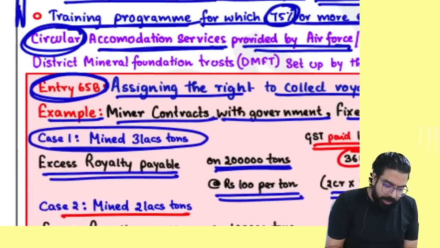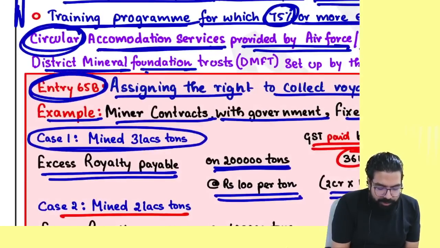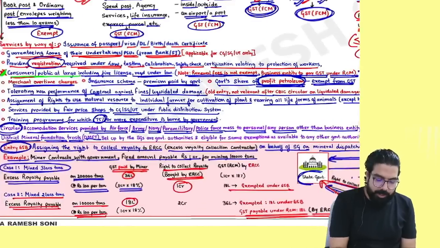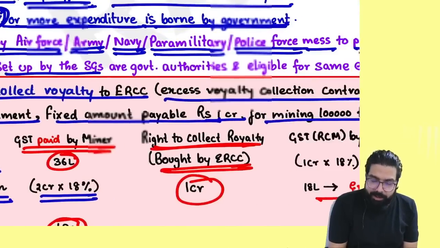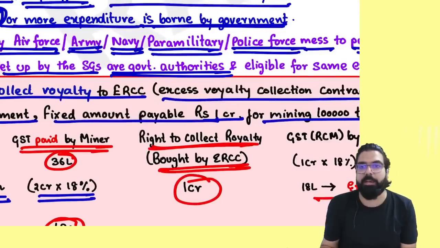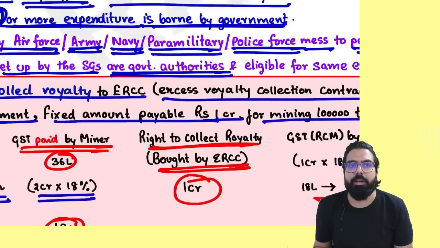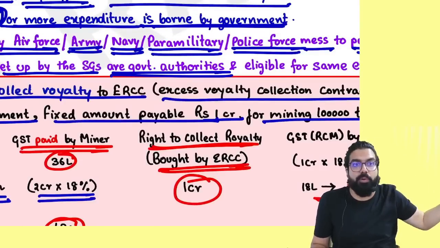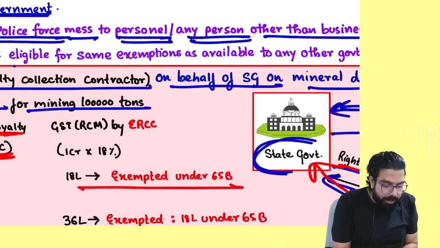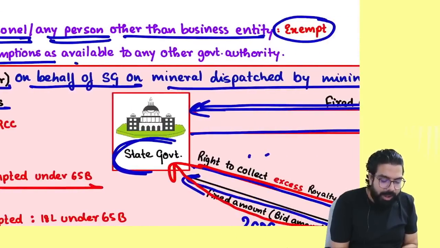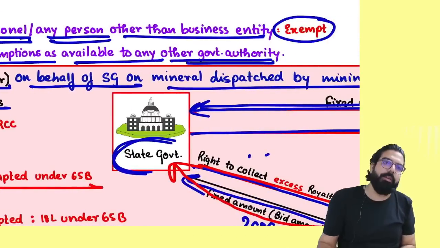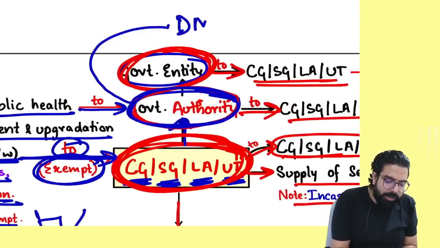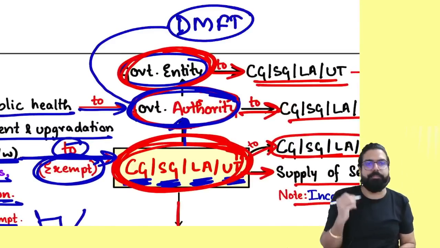Next. Everyone, District Mineral Foundation Trust, DMFT. People always remember one thing. DMFTs are set up by the state government, they are governmental authorities. DMFTs are set up by the government to do 243G and W related work. They are also eligible for the same exemption as available to any other governmental authorities. People, if I tell you governmental authority, does governmental authority include DMFT? Yes.